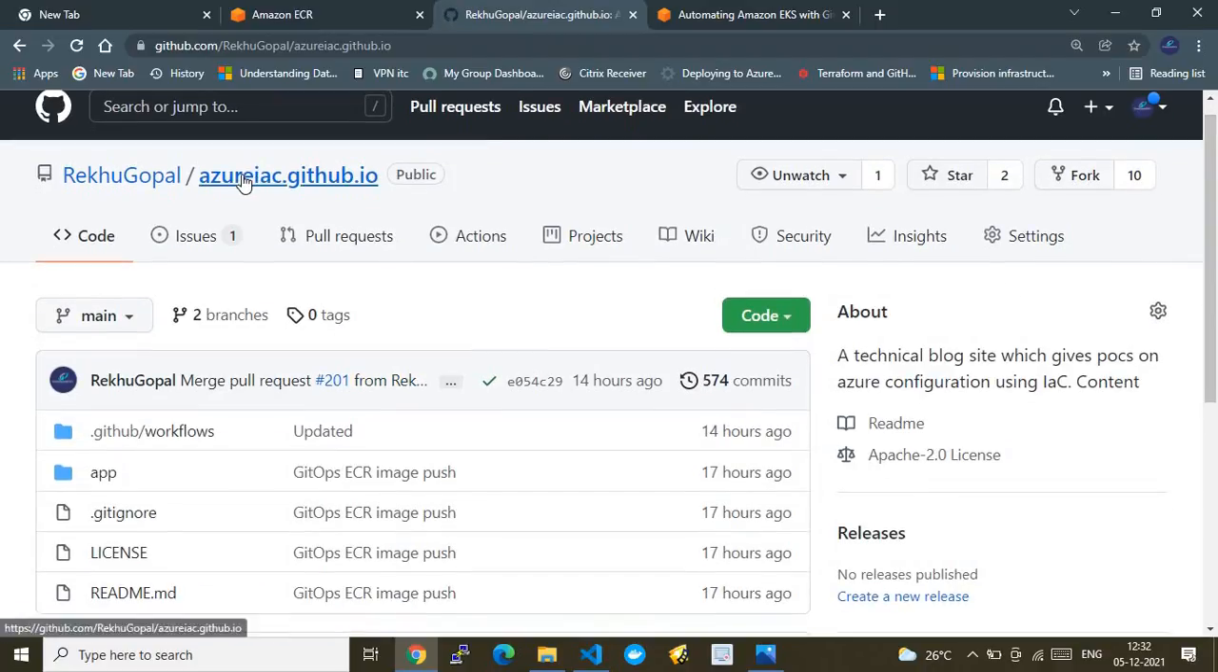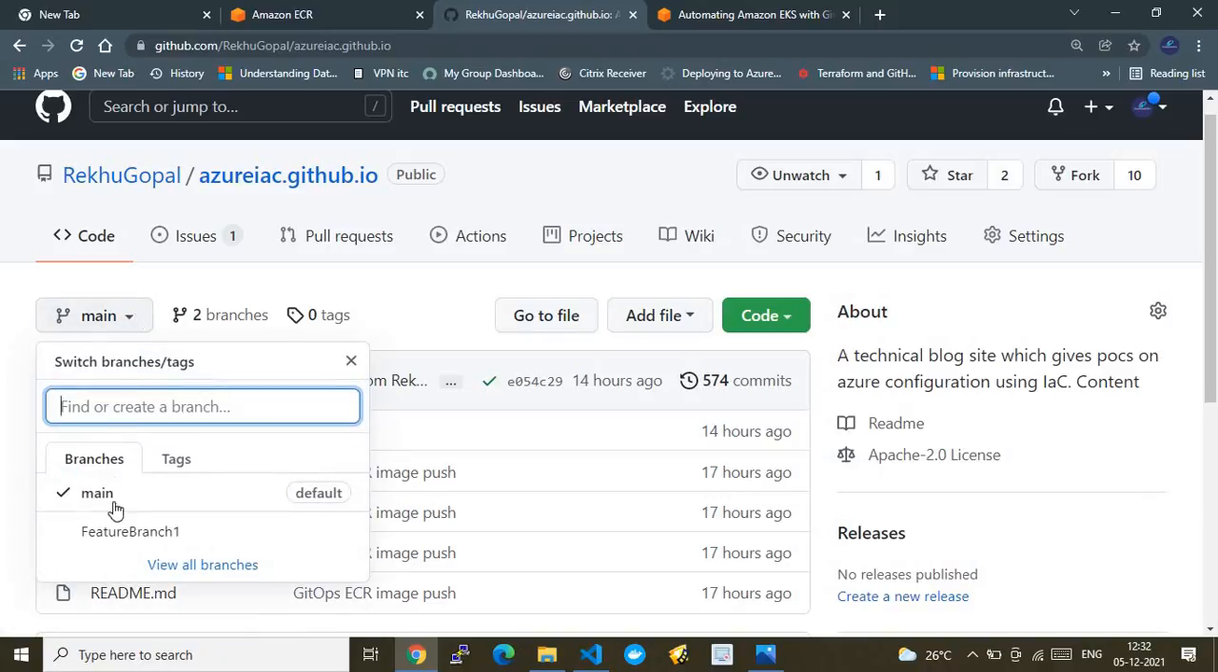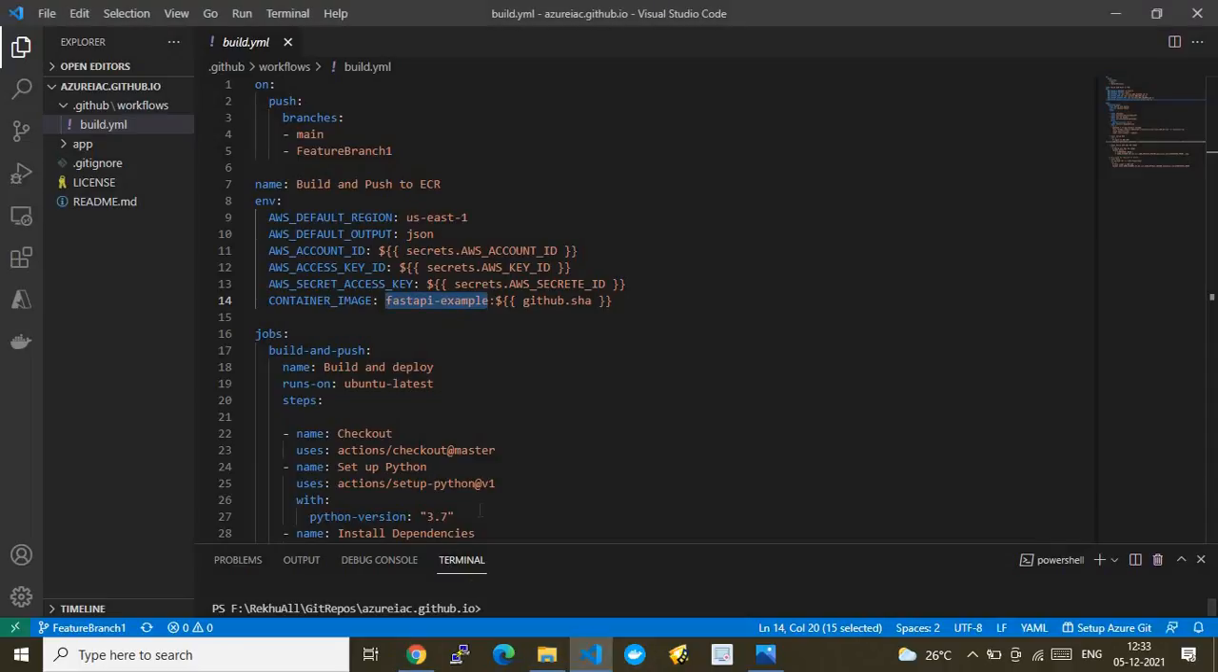This repository has two branches, as I explained. One is main, and the other is the feature branch. The feature branch is something I have cloned here in my IDE. This is the Visual Studio Code IDE, and I'm currently in feature branch one. So from here we will start our demo.